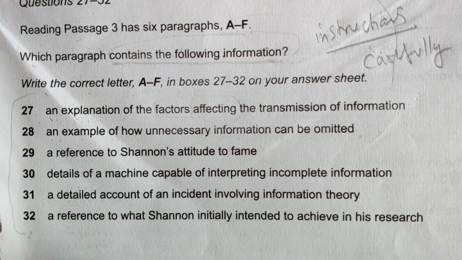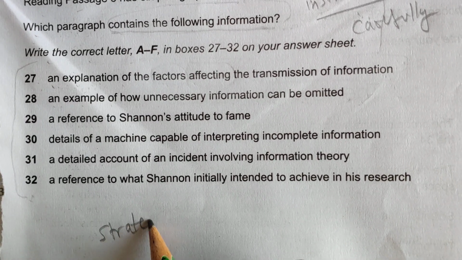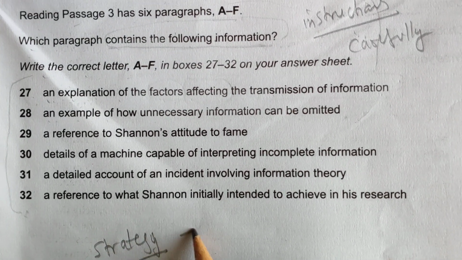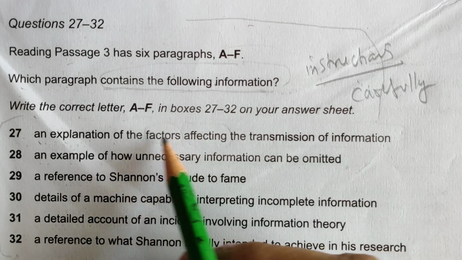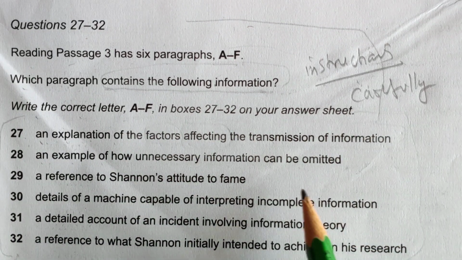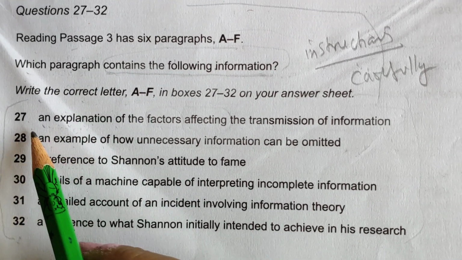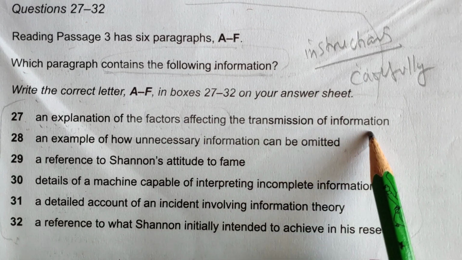So what is the strategy for doing this finding the information? Always read the whole options. Always read the options 2-3 times. First, let's start. Question 27 is an explanation of the factors affecting the transmission of information.